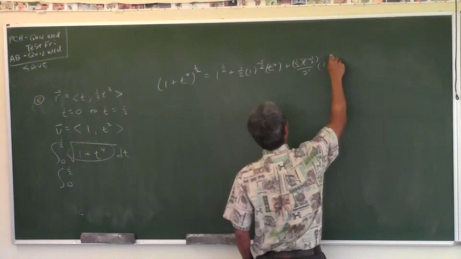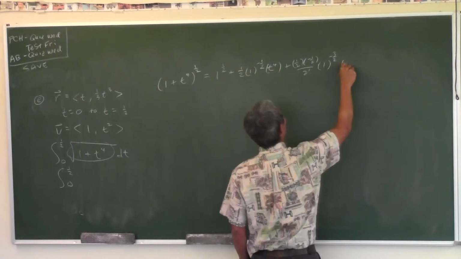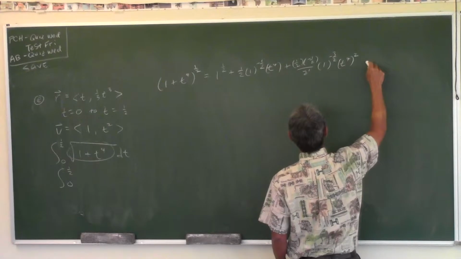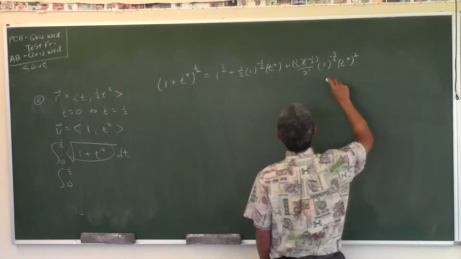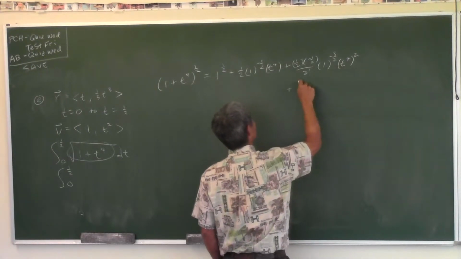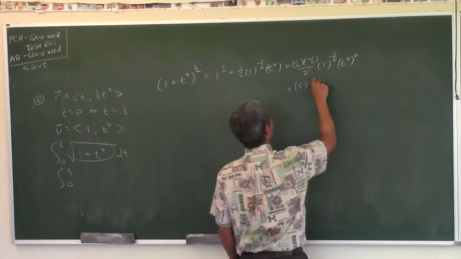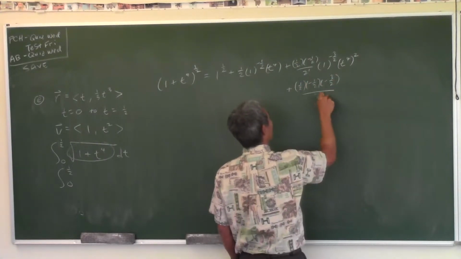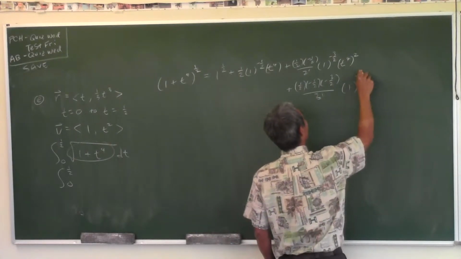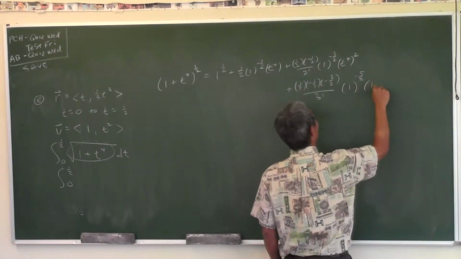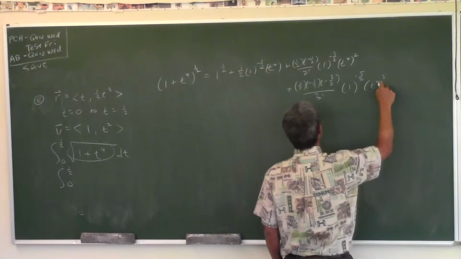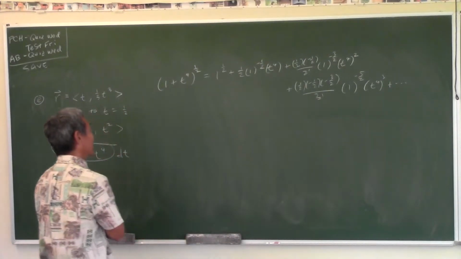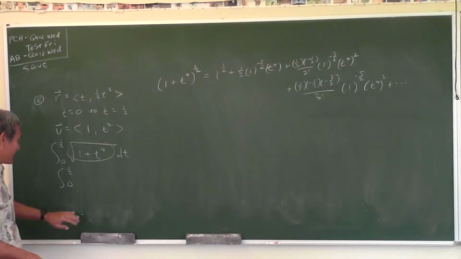Let's just do one more term for funsies. Plus n, n minus 1, n minus 2 over 3 factorial. The power of a goes down by 1, the power of b goes up by 1. That's the binomial theorem. Okay, is that enough? This probably might be enough.